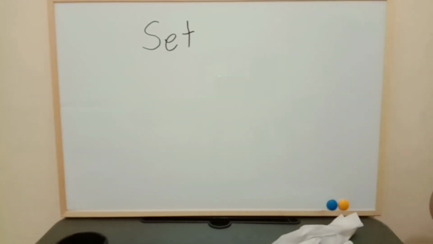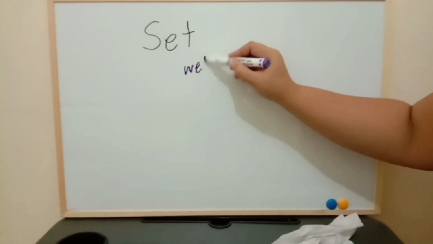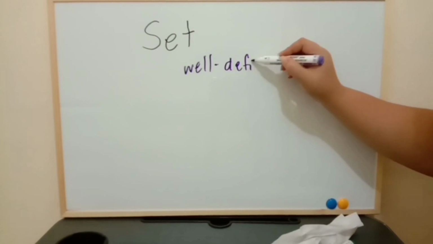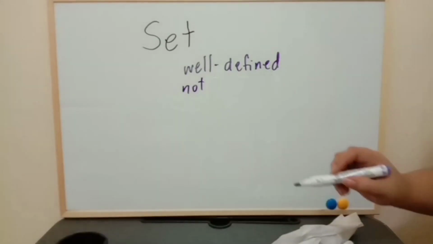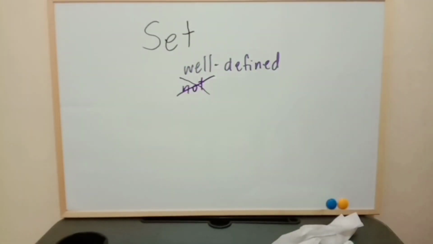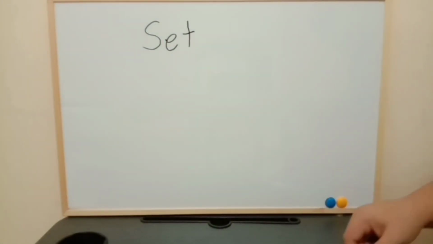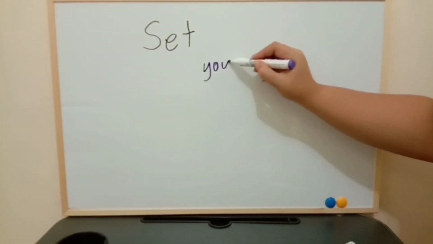I have mentioned earlier that a set is always well-defined. What if it is not well-defined? Therefore, it is not a set. How can we say that a set is not well-defined? Let's have an example. Set of young politicians.